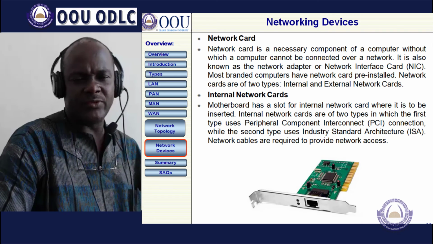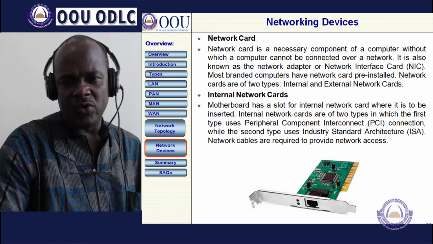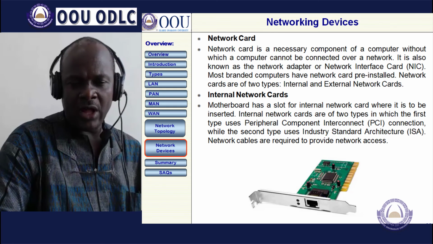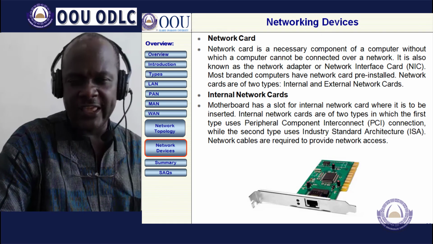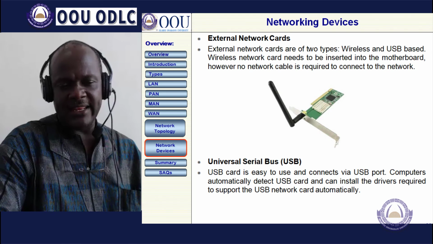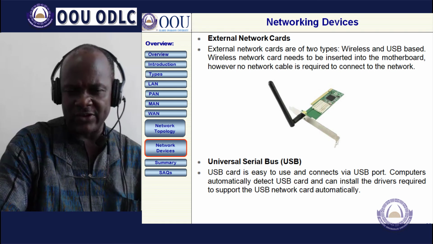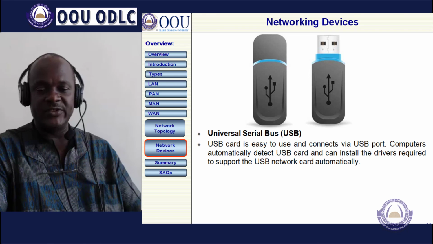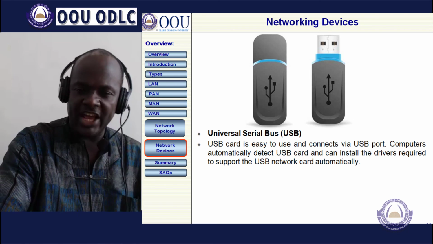And we have the network card. We have the internal network card, which can be installed on the board, and the one that we can slot into the motherboard, which is the external network card. The diagrams are shown there. Then again, the technology of USB, universal serial bus, is easy to use and connect. An example of this is our USB flash drive.